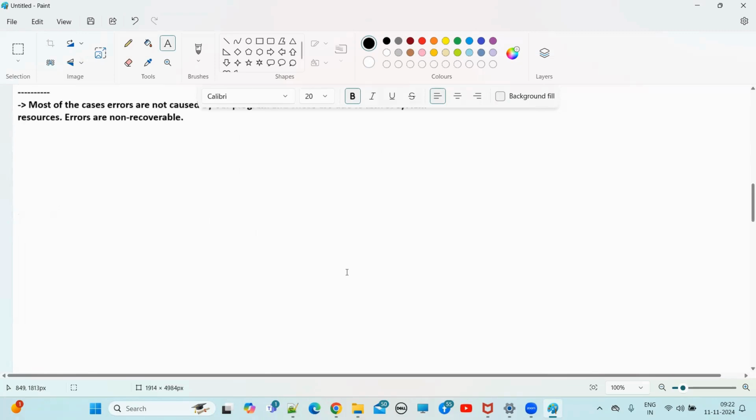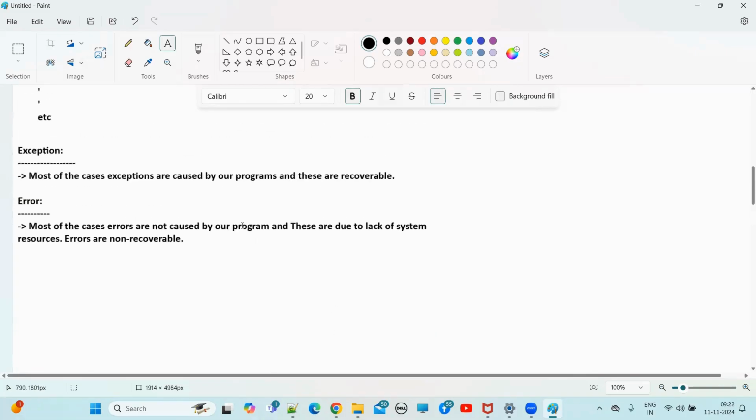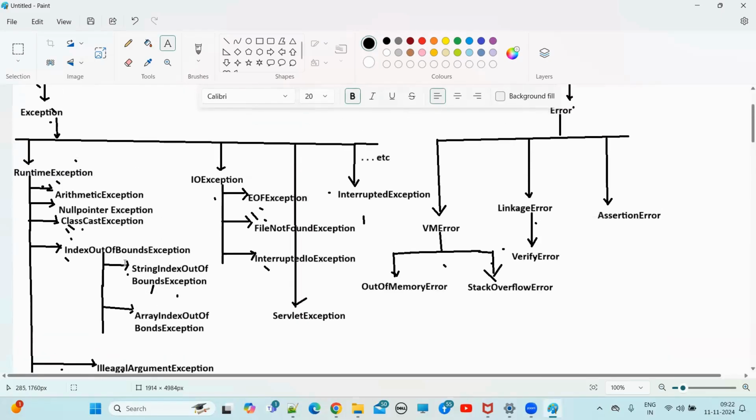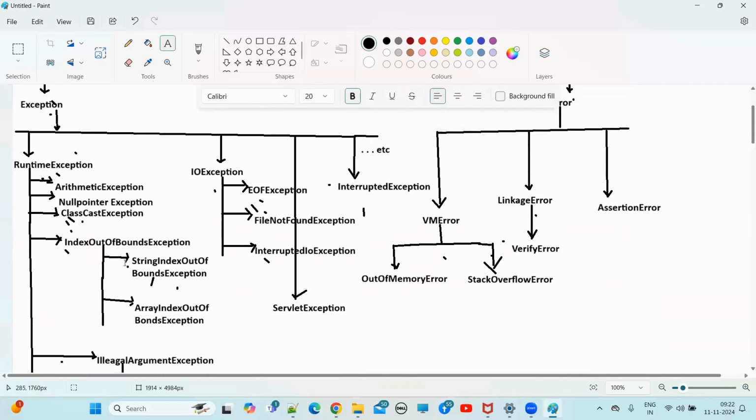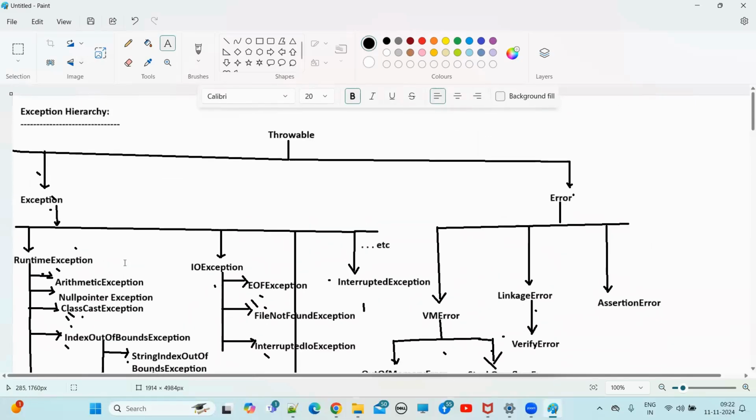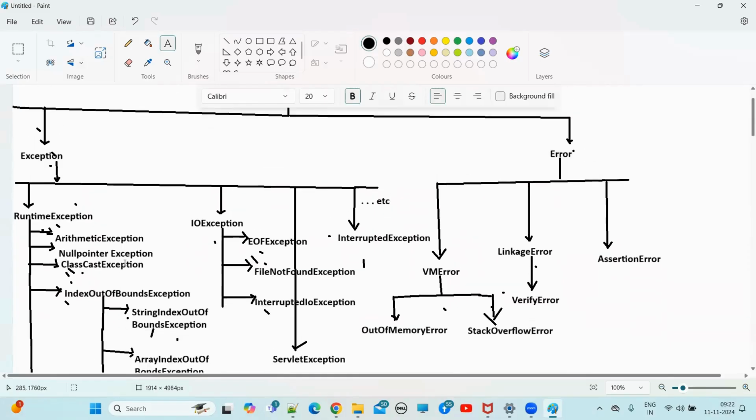So now we will see what is a checked exception and what is an unchecked exception. These are very, very important, guys. Just now we discussed what is an exception and what is an error. Sometimes people may ask about the hierarchy of exceptions, what is the root class for the exception hierarchy, and what are the child classes of IOException. People will ask like that.